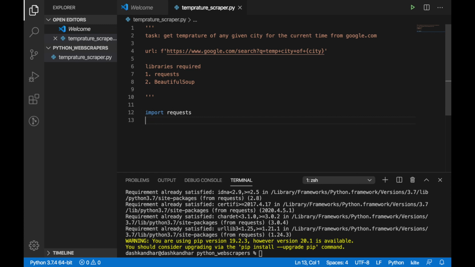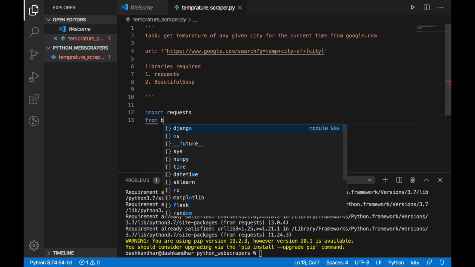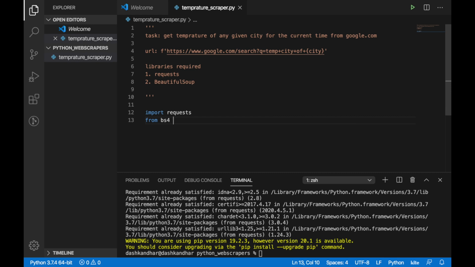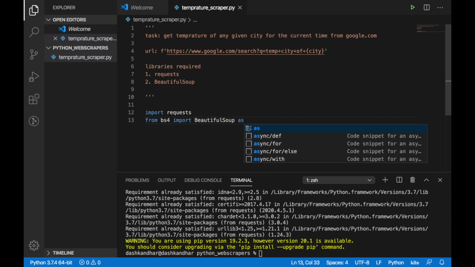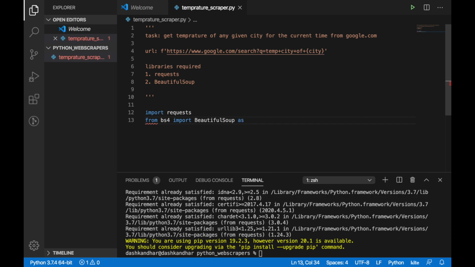You don't directly import it like that, because beautiful soup is not independent of library dependencies. It depends upon certain dependencies to run. So we don't exactly use beautiful soup directly; we use it from some other folder. There is a complete folder of BS4. From there we import this class, Beautiful Soup, as BS.